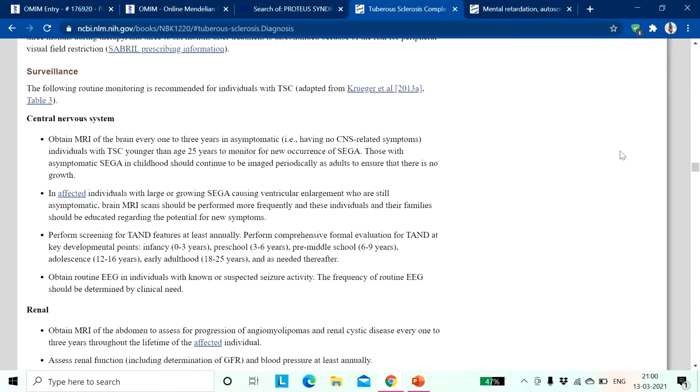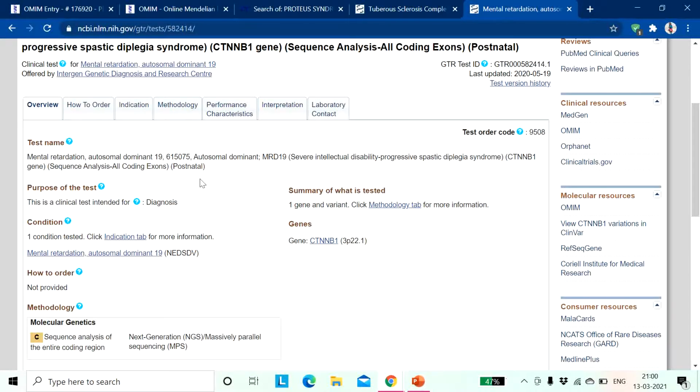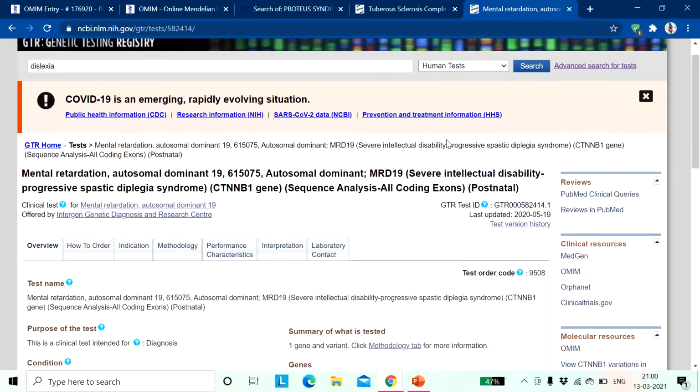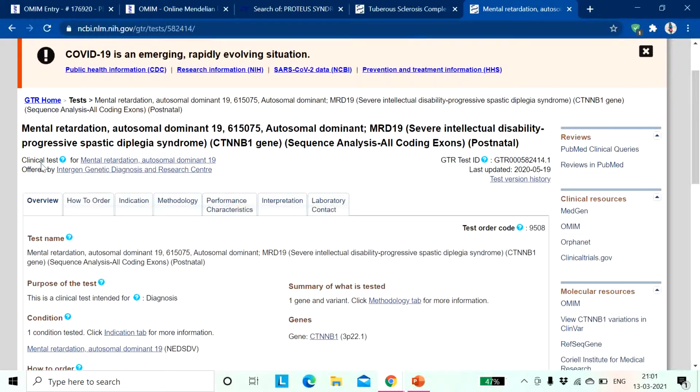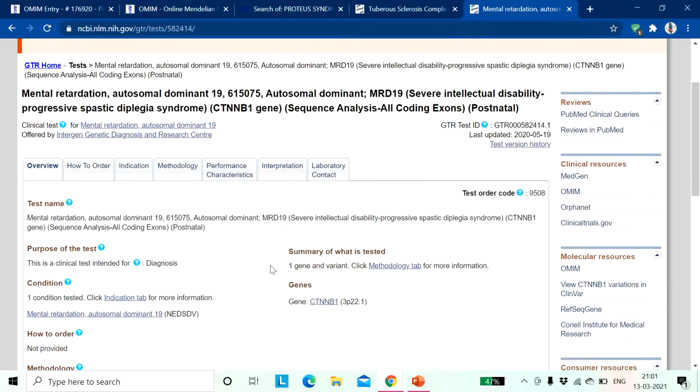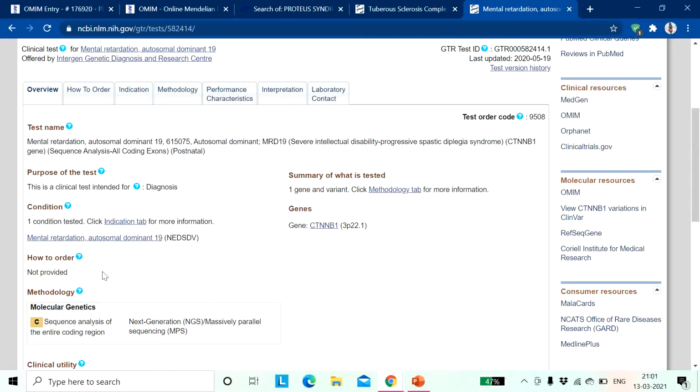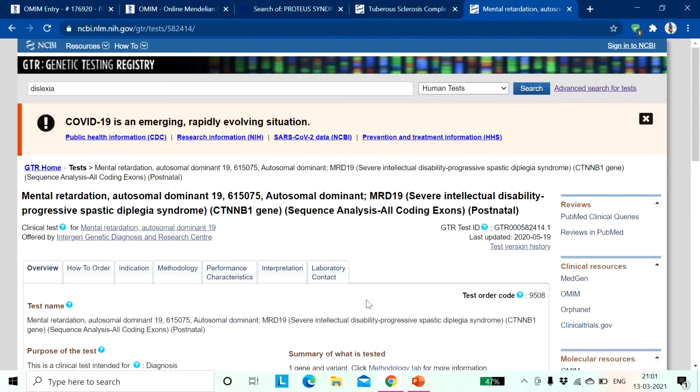positions. Okay, and if you see, I have searched about this dysplasia, and from the search term I got many hits, from which I chose one, the autosomal dominant. So this is the mental retardation which is autosomal dominant. You will be able to know the gene that is responsible for this particular disease, its clinical traits, its conditions, and every single detail.